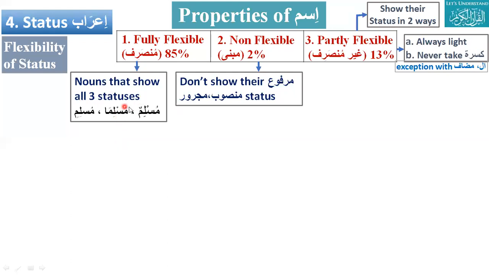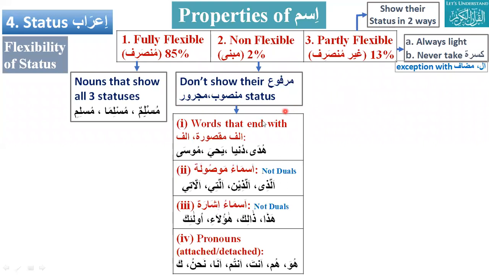Now next we will go on. Nouns that show all three status, like Javed bhai told, Muslimun, Musliman, Muslimin, whatever noun shows that, they are called fully flexible. Non-flexible will be those that don't show their marfu or mansub or majroor. There will be only one form for that, and we will see what those are. For the other kind, it will have all three forms, but we have to recognize that at this time it is used as marfu, mansub or majroor. And let's see the examples for those.